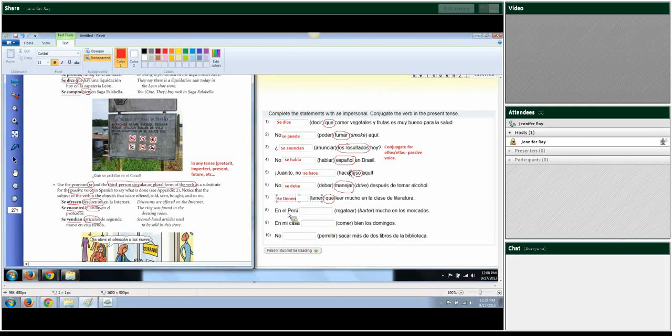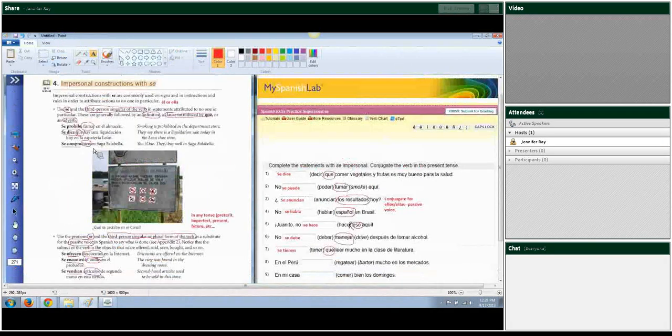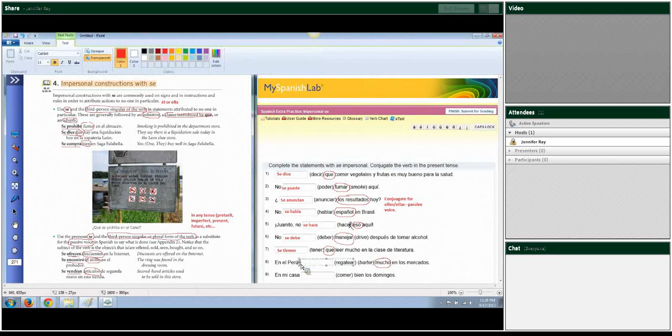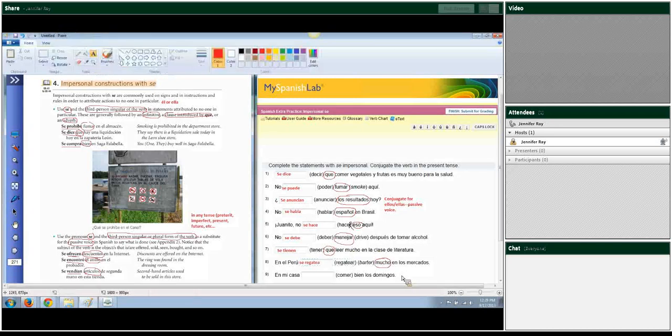En el Perú, regatear mucho en los mercados. Mucho would be an adverb. So again, we're going to use the singular form. So en el Perú, se regatea mucho en los mercados.